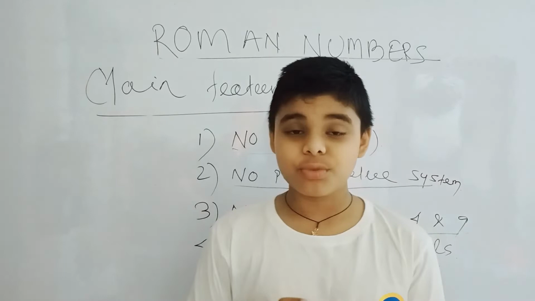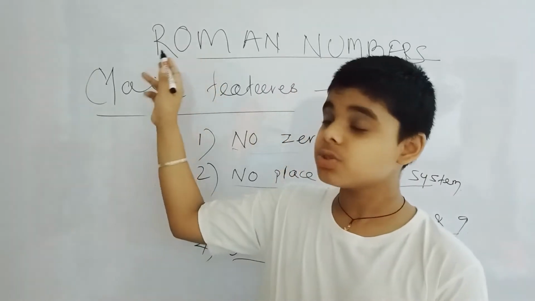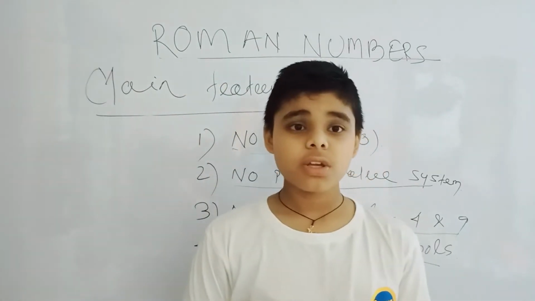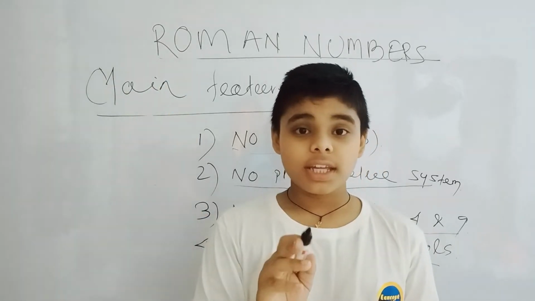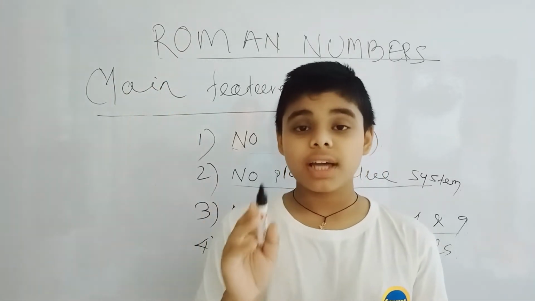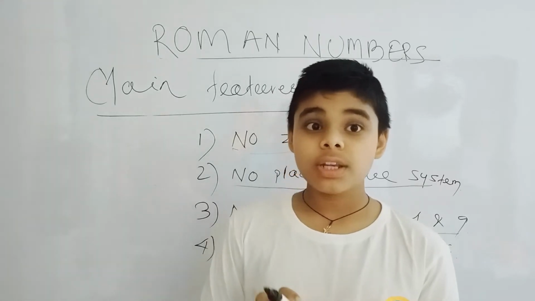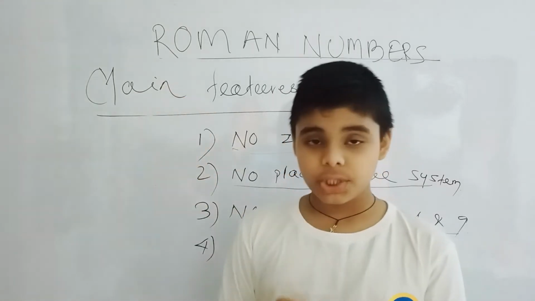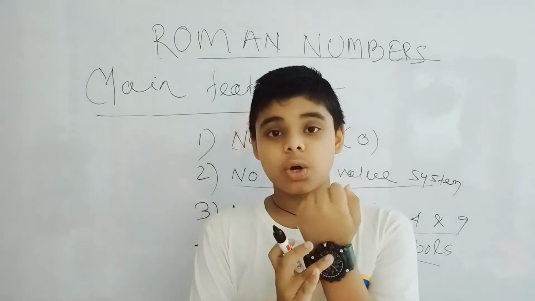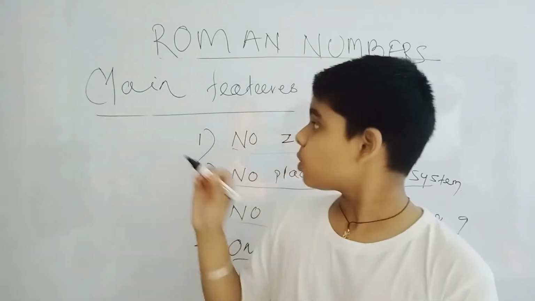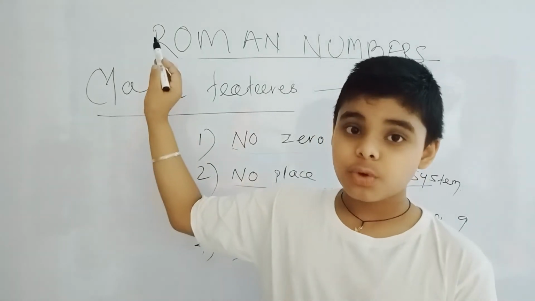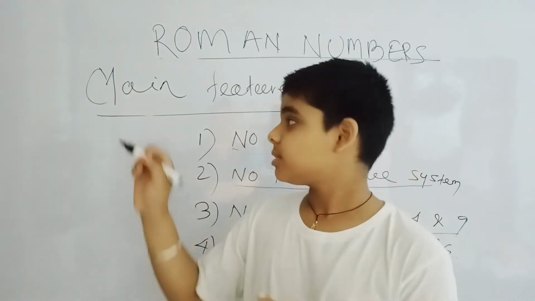As from its name, we can see that these were used by the Romans. They are very ancient and were used before 2000 years. Nowadays these are used in watches or clocks or in some magazines also. So we will discuss Roman numbers today.